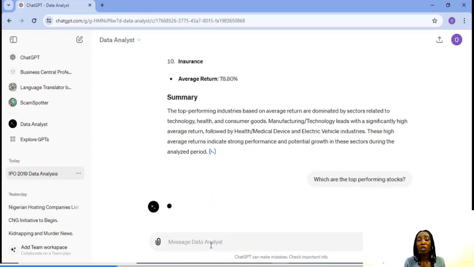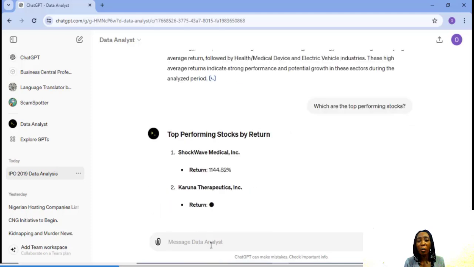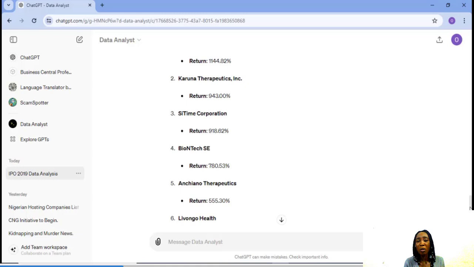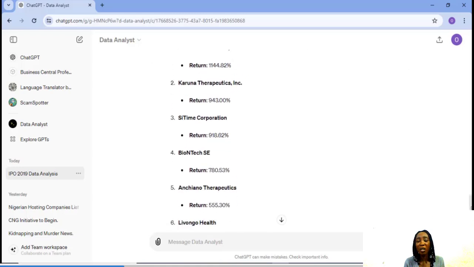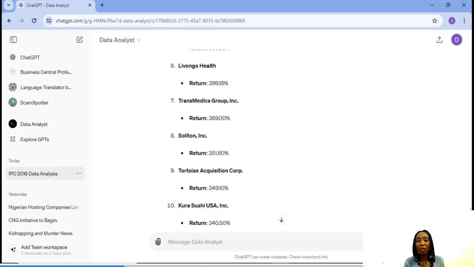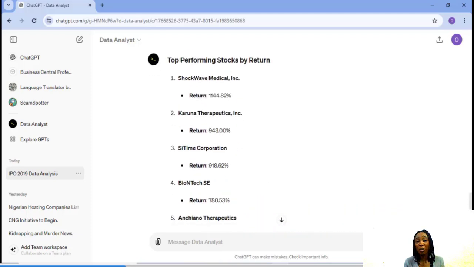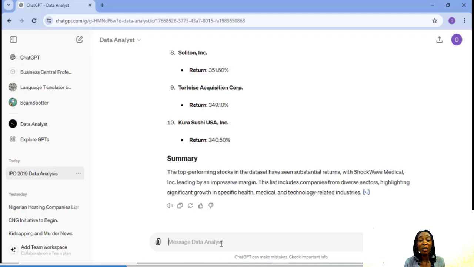I want to know the top performing stocks in this data. Alright, that was almost instant for it to deliver. So we're looking at the top performing stocks by return. Shockwave Medical, Carona Therapeutics, SciTime Corporation. So these are the top 10 performing stocks. But as you can see, we do not know the particular industries that they are part of.